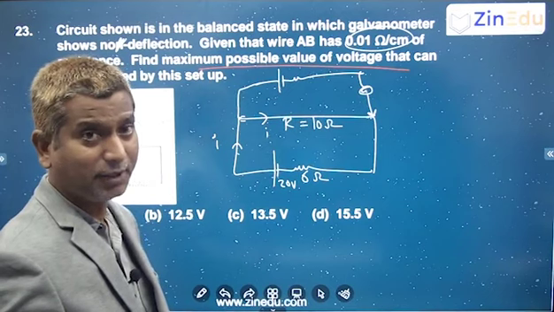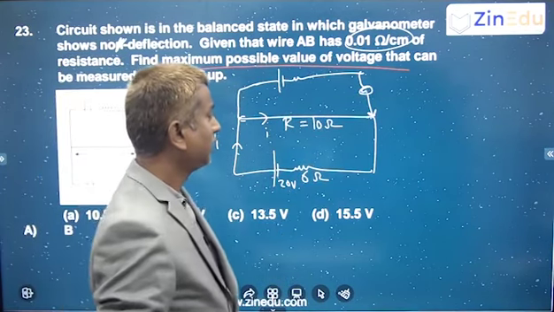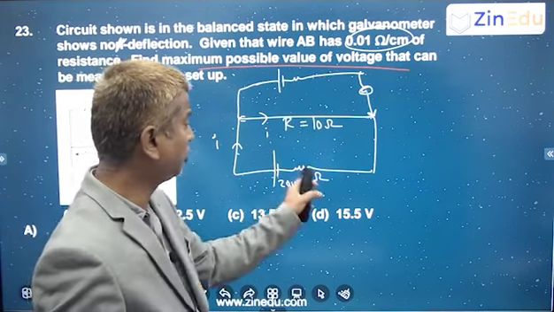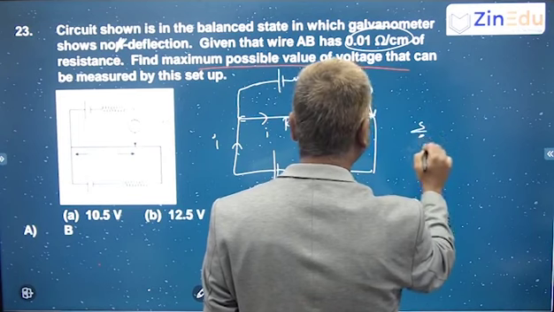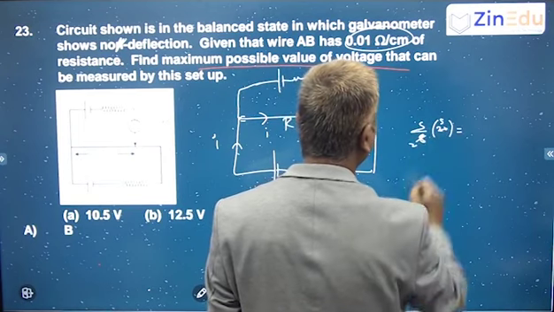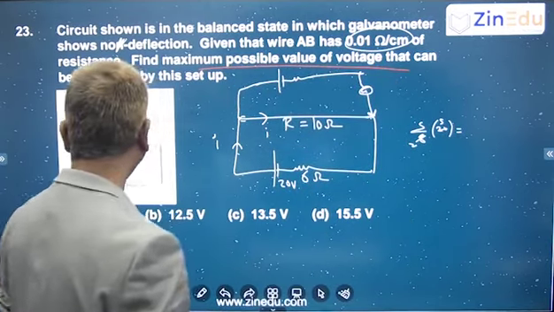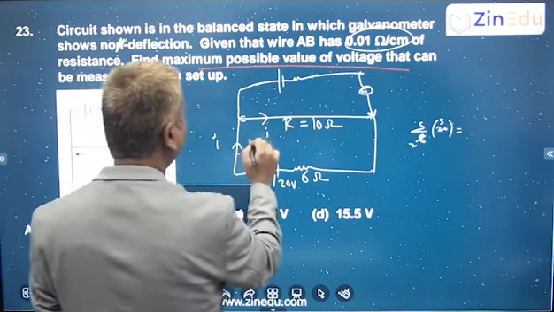Current is the same, so potential drop is directly proportional to resistance. Resistance 10:6 means 5:3. So 5 by 8 of 20 gives 25 by 2, around 12.5.